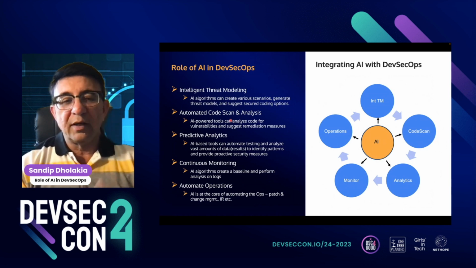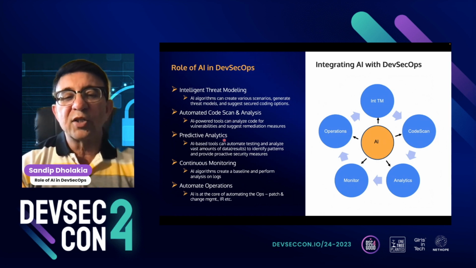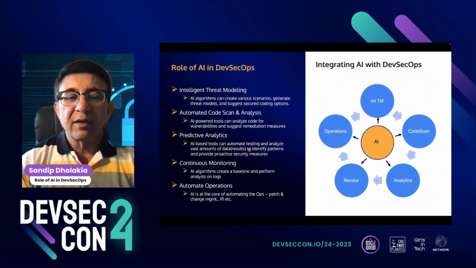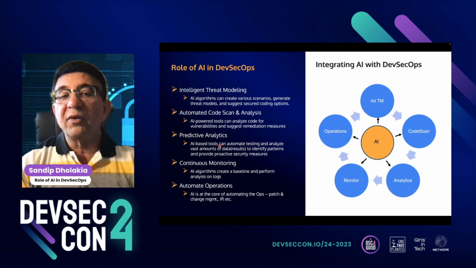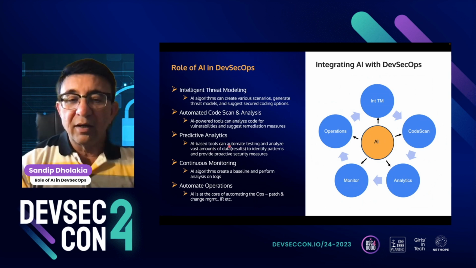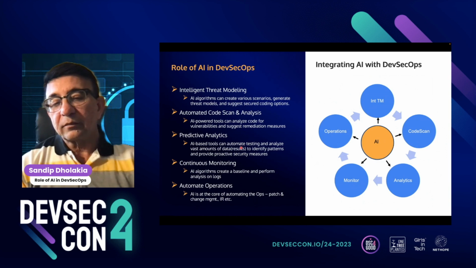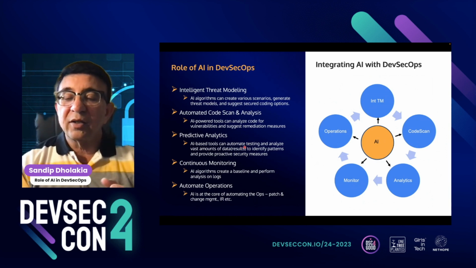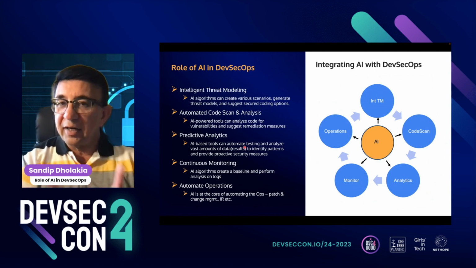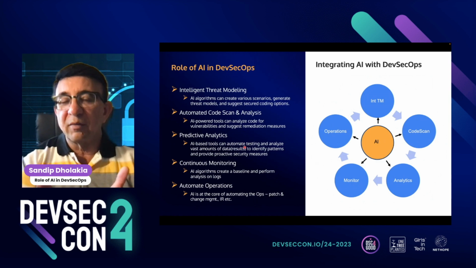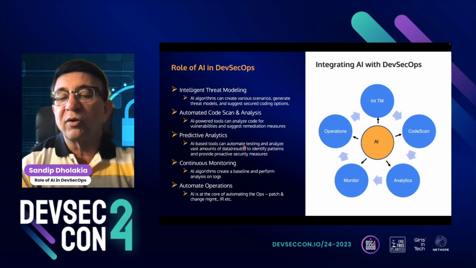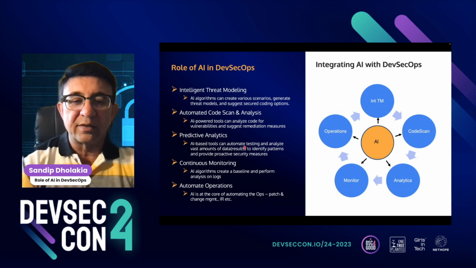The analytics part, although it says predictive analytics, is more related to the testing step of traditional DevSecOps. Whatever output is generated with various tools, even at the pen testing level and other advanced tools, we want to make sure that AI tools can analyze it. When we use AI-based tools, they can analyze the results and provide you even more guidance on how to mitigate those risks and take proactive security measures.